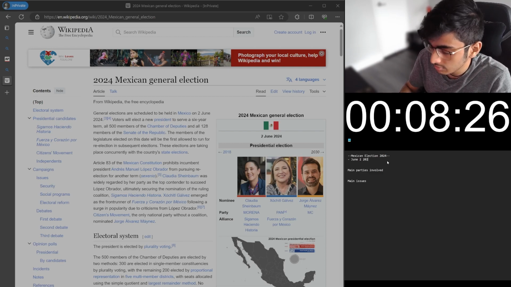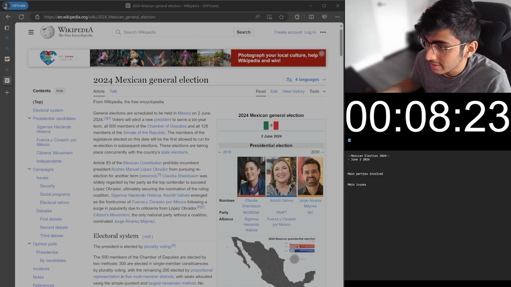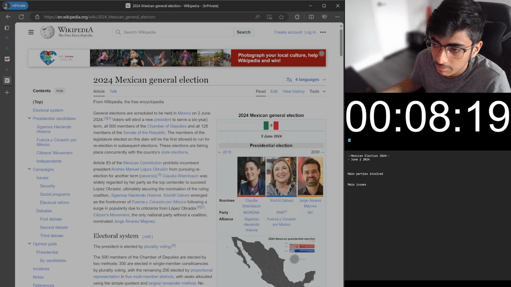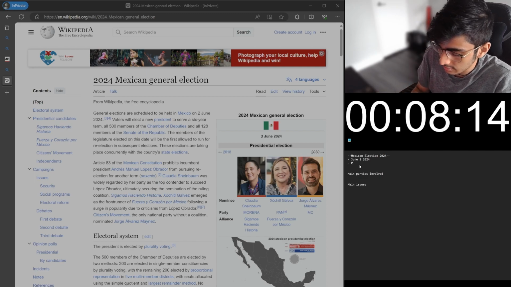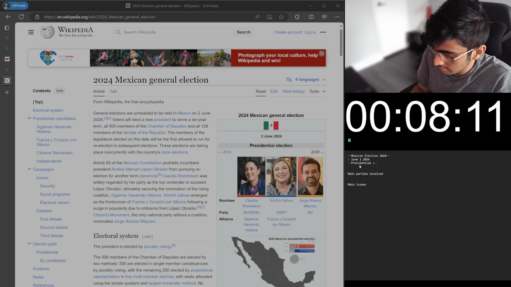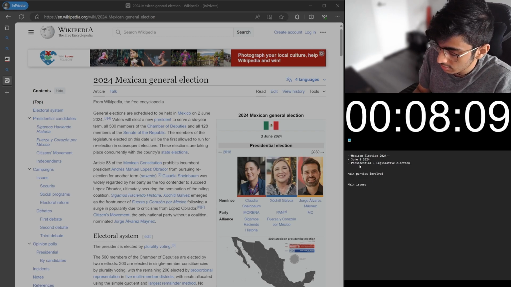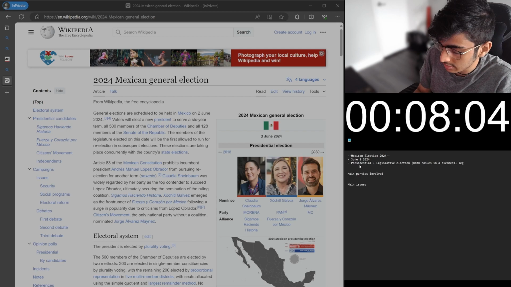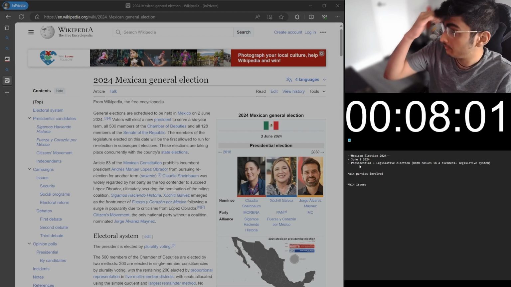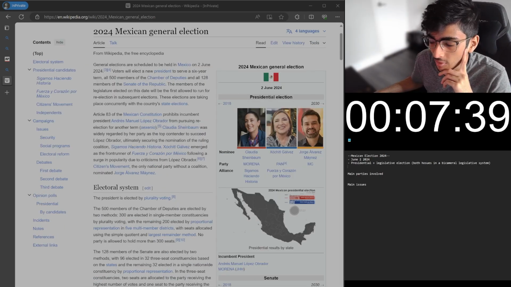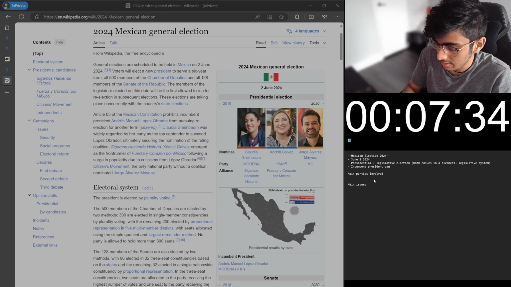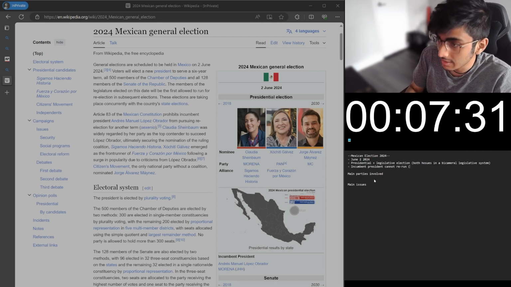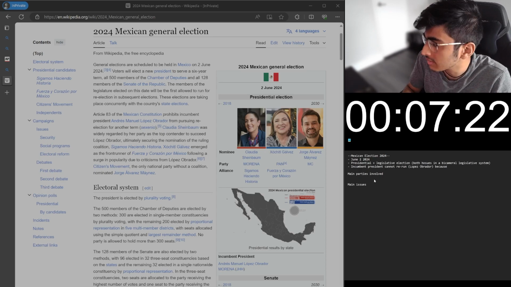June 2nd, 2024. Voters will elect a new president to serve a 6-year term, and all 500 members of the Chamber of Deputies and all 128 members of the Senate of the Republic. So what that means is, yeah, it's a presidential plus legislative election for both houses in a bicameral legislative system. Okay, that's the best way to put it. Okay, so this is also important. It says that the incumbent president cannot rerun. His name is Lopez Obrador, because of term limits.